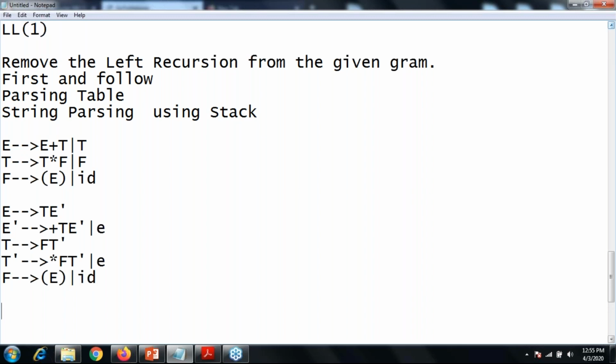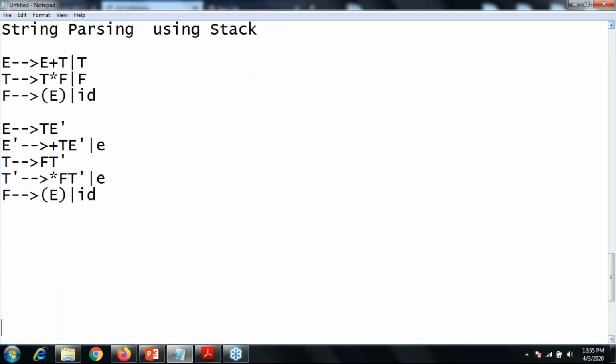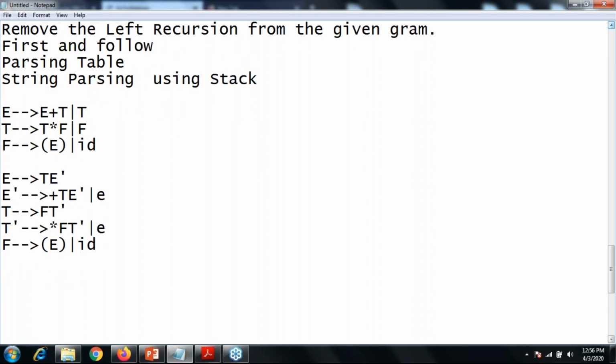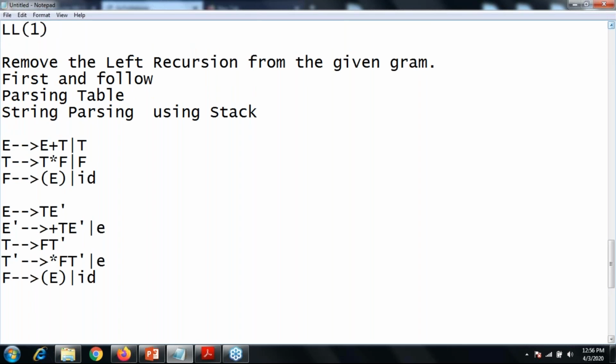Okay, now find out the first and follow. Should I repeat every step of first and follow, or do you know the answer, or are you very much aware of that, so that I can directly start with what is first and what is follow? Yes, I have to repeat follow. Okay, is there any doubt? Only in follow. Okay, is there anyone who wants to repeat the first?